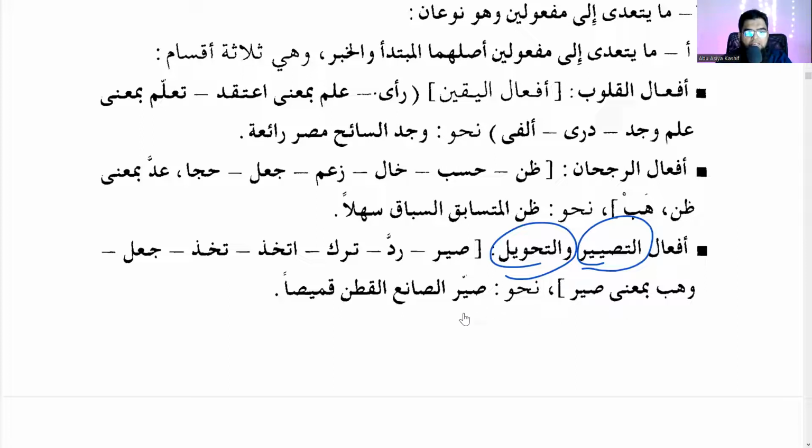For example, صيّر الصانع القطن قميصا. The producer changed cotton into a shirt. This is takhida yatakhidhu. Takhida also means ittakhada.